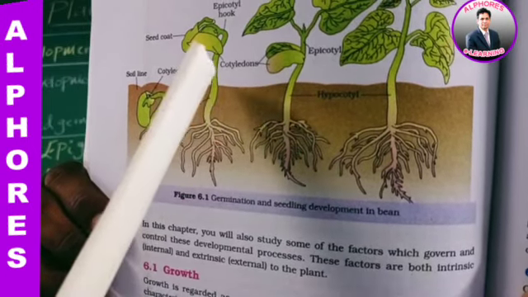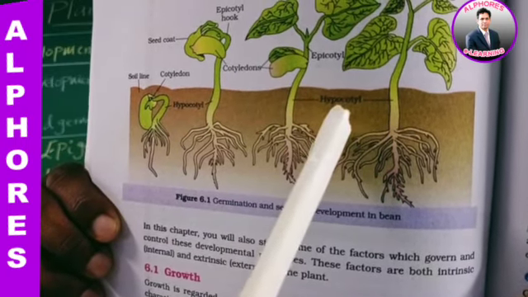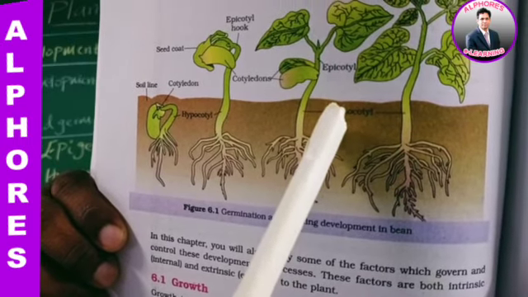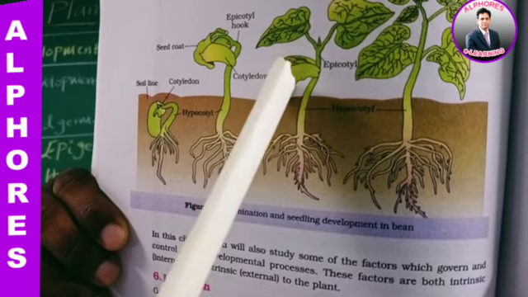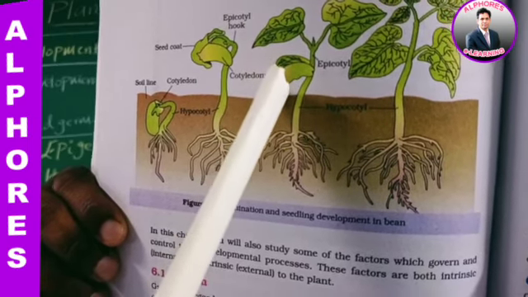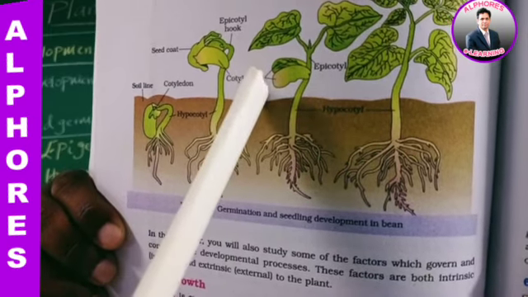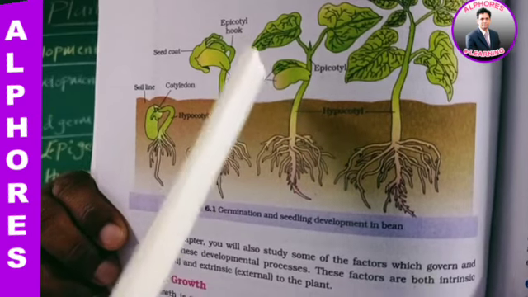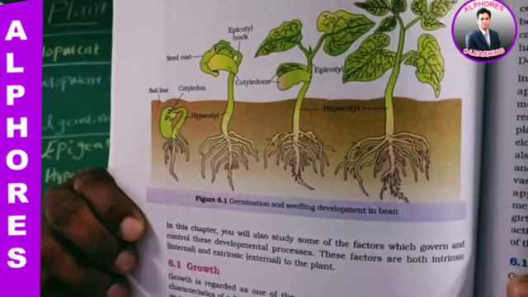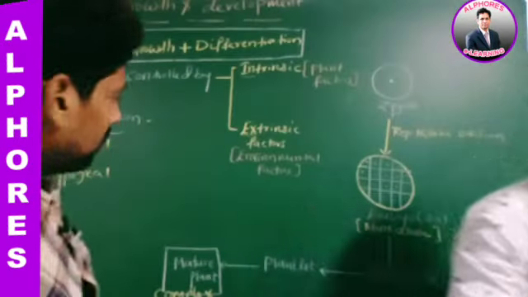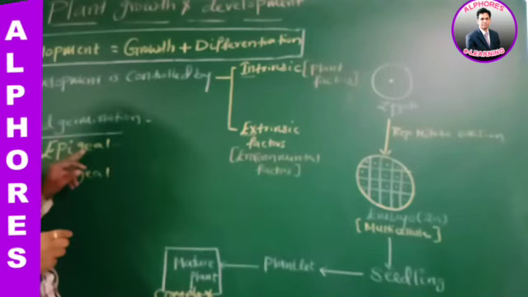Sir, why did cotyledons come to the surface of the soil? Because of more elongation of the hypocotyl. As the hypocotyl has elongated more, cotyledons came to the surface of the soil. This type of seed germination is called epigeal. Therefore, in bean, which type of seed germination is seen? Epigeal type of seed germination is seen. Is it okay? Right? Is this statement clear? Right.